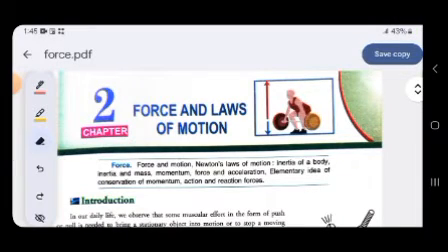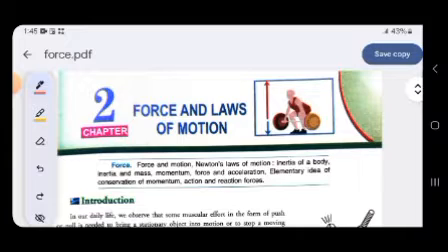So today we'll be discussing force and laws of motion. This is a very important chapter and I have taken this chapter from class 9 books. So, force and laws of motion. It is very easy. What is force?